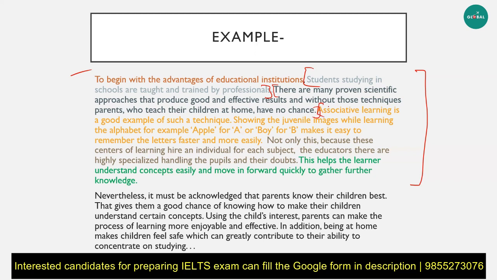Now, then I've given an example of what one of these techniques would be. Associative learning is a good example of such a technique, showing juvenile images while learning the alphabet. For example, A for apple and B for boy makes it easy to remember the letters faster and more easily. Now, this is the end of my first point. I've introduced it, then explained it, then I gave an example. You can see that there is always a difference between how we explain a point, because then we make it relevant and explain it in depth, and then we give an example to concrete it.